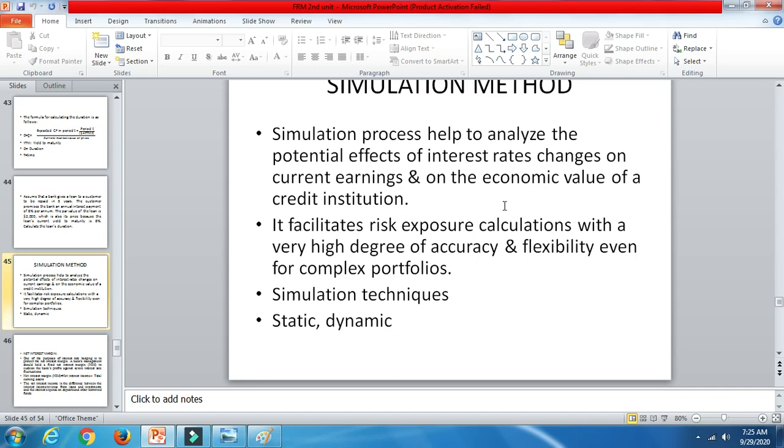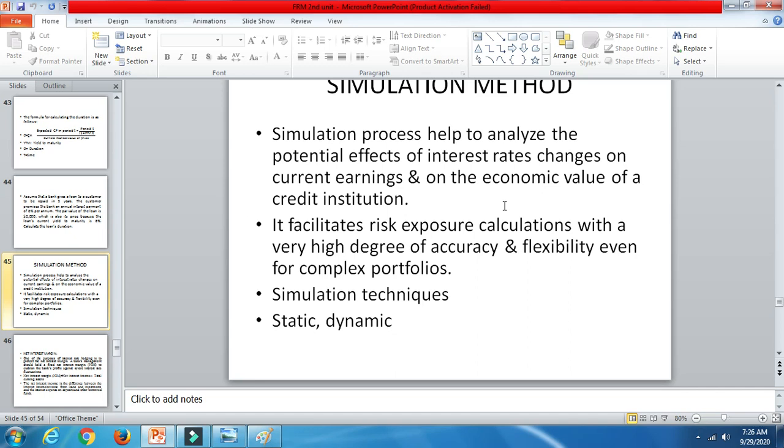Another one is real interest rates. When you are talking about real interest rates, it is the interest rate that has been adjusted to remove the effects of inflation, the increase in the price. That will also lead to loss of funds to the borrower as well as to the lender. So the real interest rate is basically the nominal interest rate minus the inflation, the increase in price.